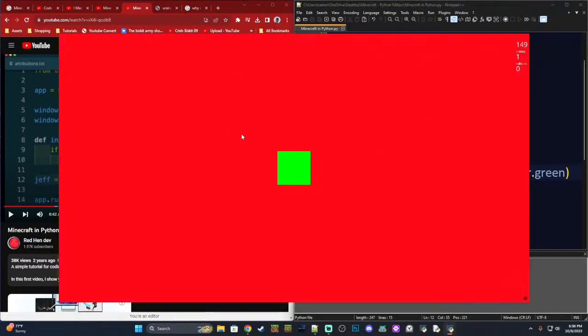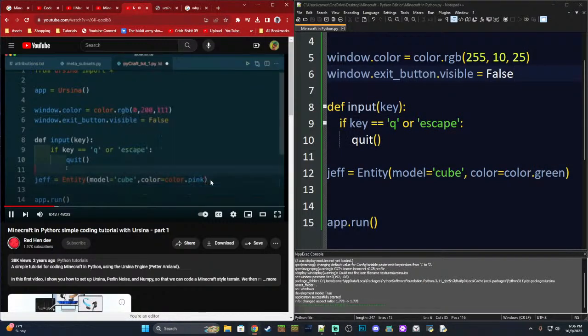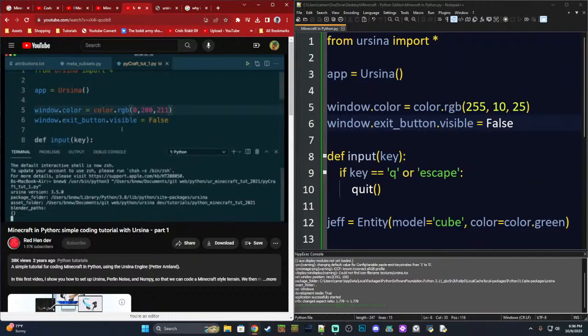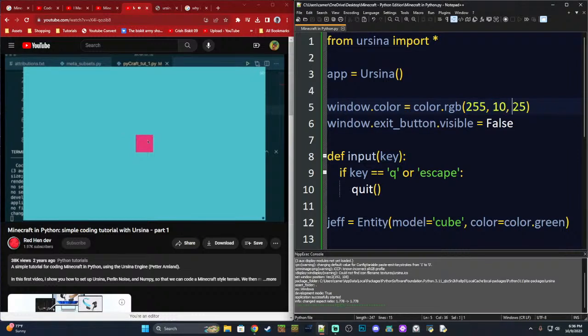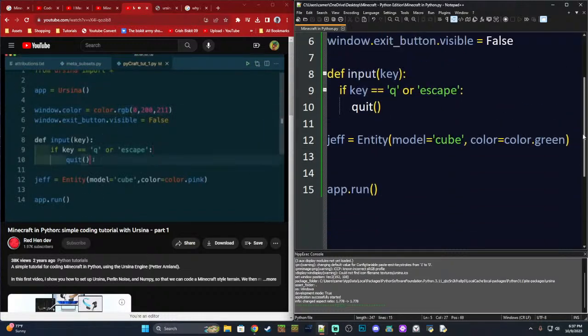Essentially, we have a red screen with a green dot in the middle. It looks like Christmas, so we're doing good. Let's say pink. Oh yes, I just needed to increase the amount of blue. Save the file. So yeah, in our RGB we have red, green, and blue. If we want it to be more blue, we'll increase the blue. If we want it to be more green, increase green, and then red. Press Q. Yes, it's now pink. It quits. That's nice.